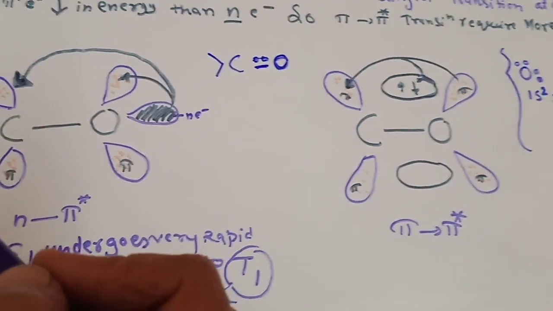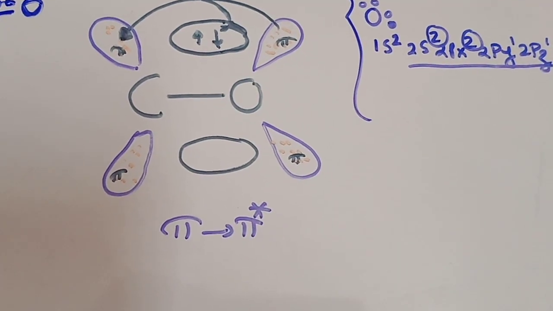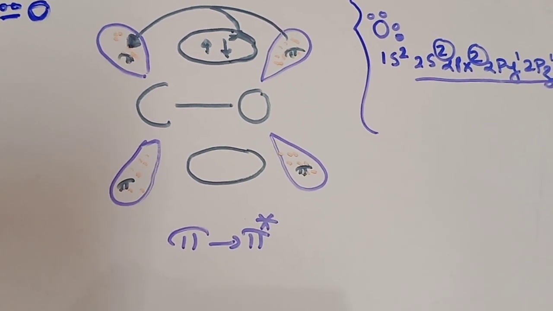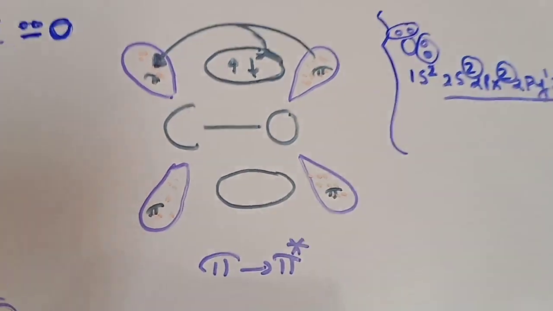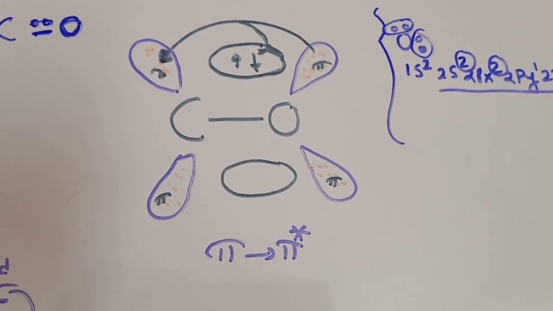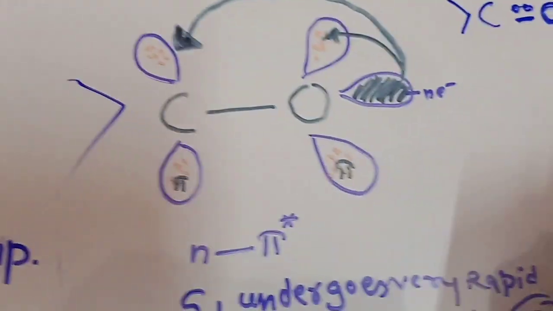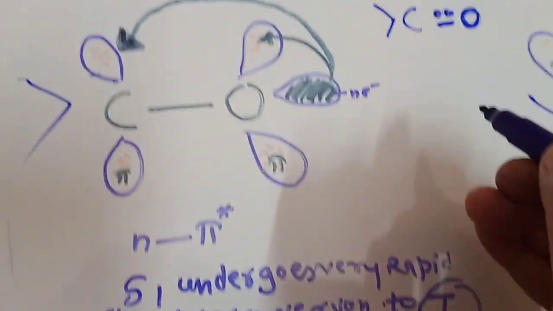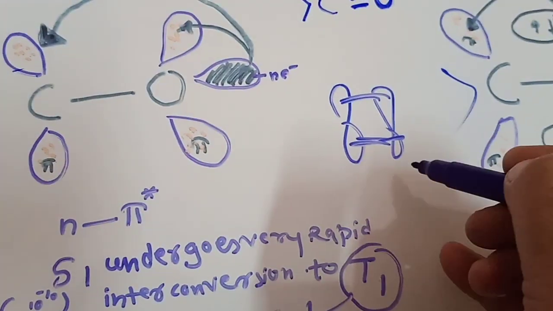The atomic number of oxygen is 8, and the configuration is 1s2, 2s2, 2px2, 2py1, 2pz1. There will be 2 electron pairs in the valence shell, so oxygen has 2 lone pairs, which in bonding language we call non-bonding electrons. So when we make the carbonyl bond, C double bond O, this is the pi orbital. The pi bond is formed by the sidewise overlapping of the unhybridized orbitals.